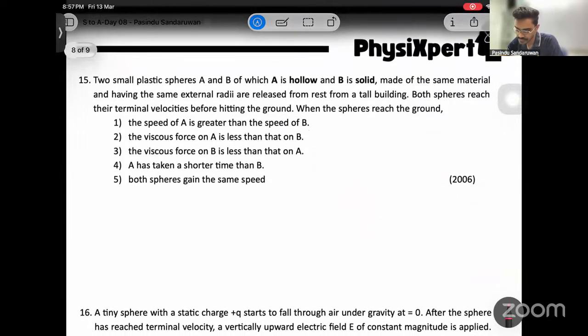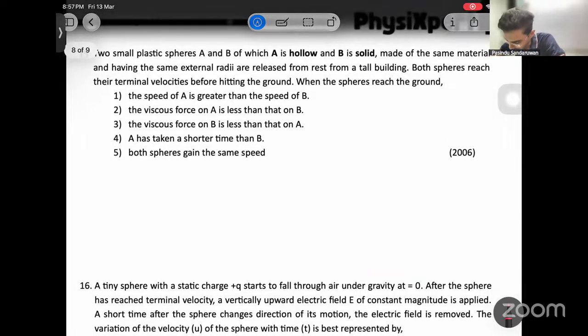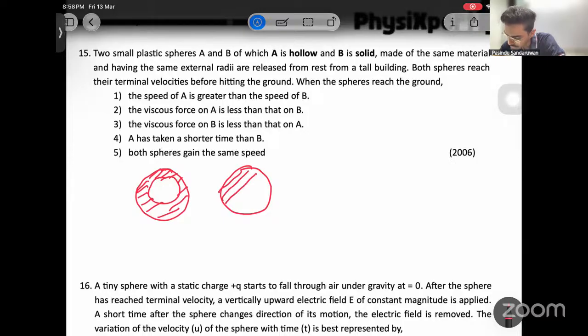Next. Two small plastic spheres, A and B, of which A is hollow and B is solid, are made of the same material. A is hollow, B is solid. Something like this.